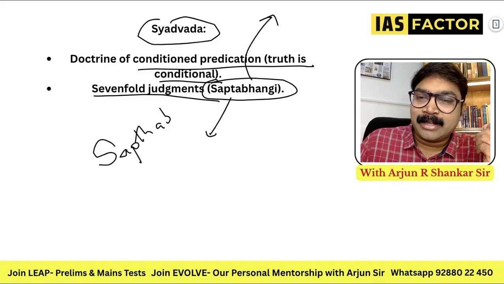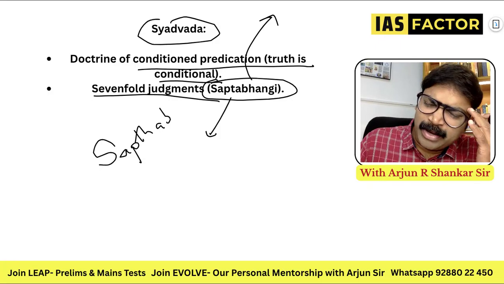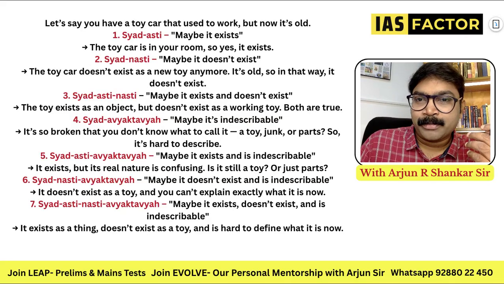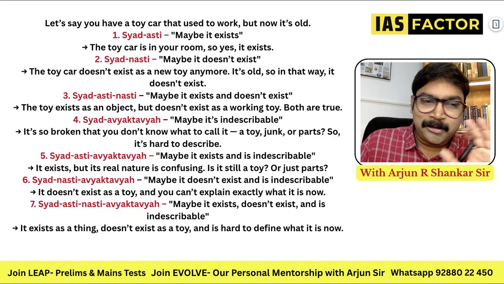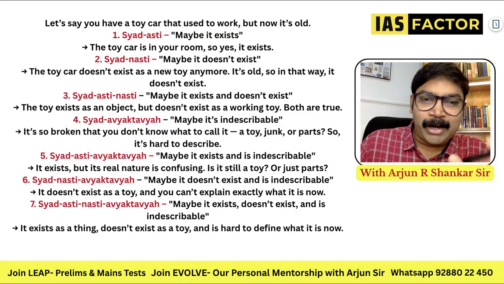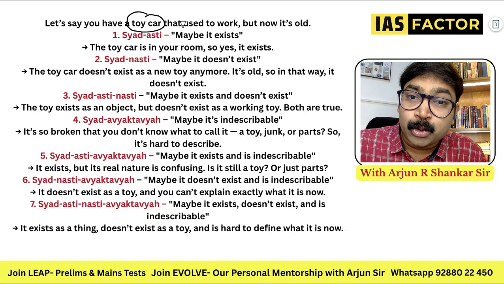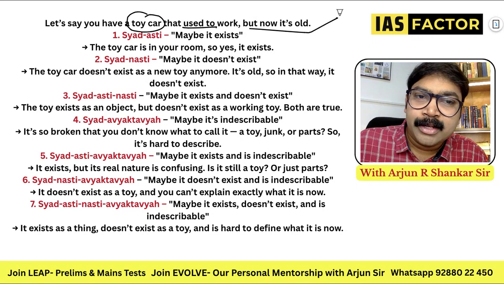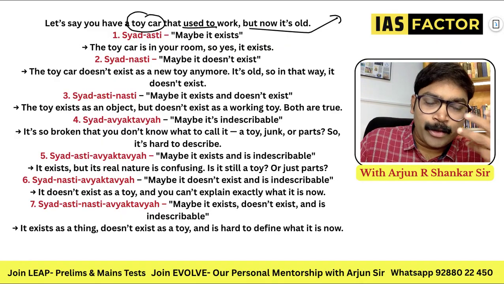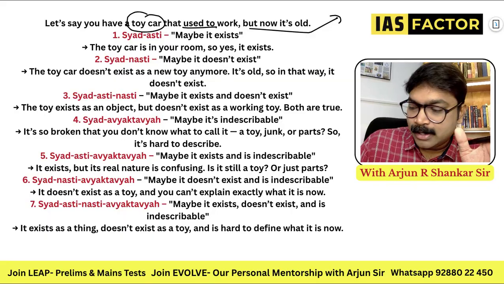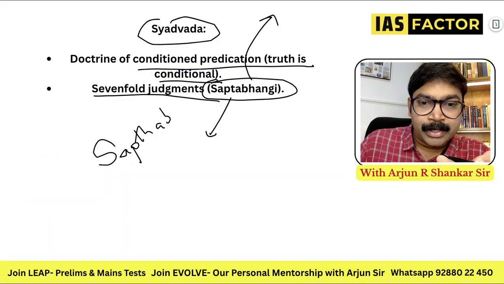What is the most irritating thing is, when you prepare for ancient India, medieval India, you are bombarded with facts. You feel really irritated. I am forgetting all this. That is the reason why I want you to understand Shadvada and Anekantavada. I have an interesting story for that, but imagine there is a toy car that used to work, but it is now old. So you had a toy car, now it is not working, now it is old. So there are sevenfold judgments. These seven things are the Saptabhangi.